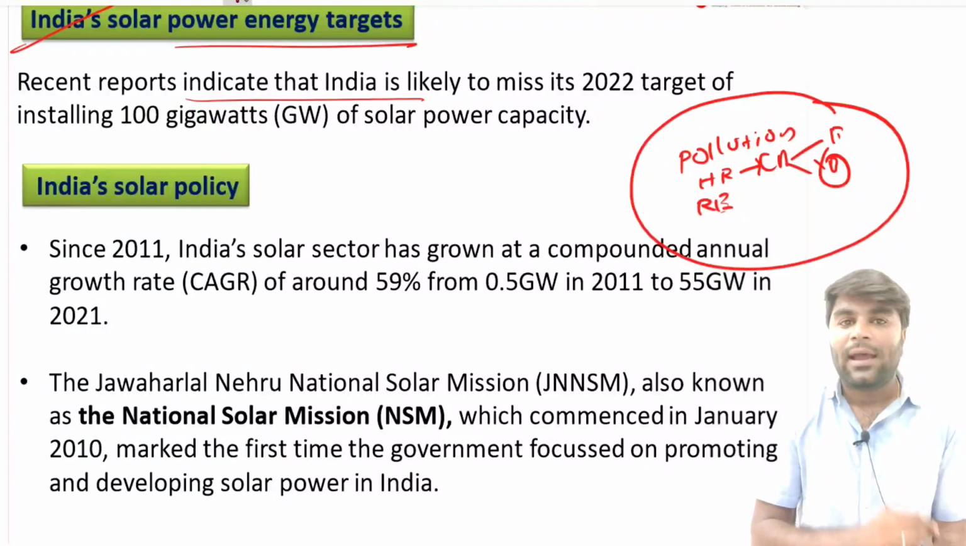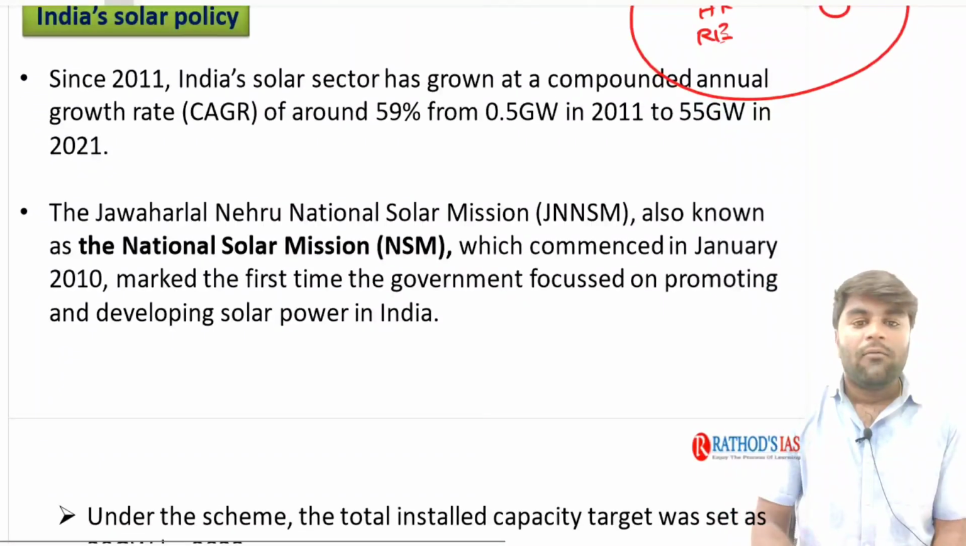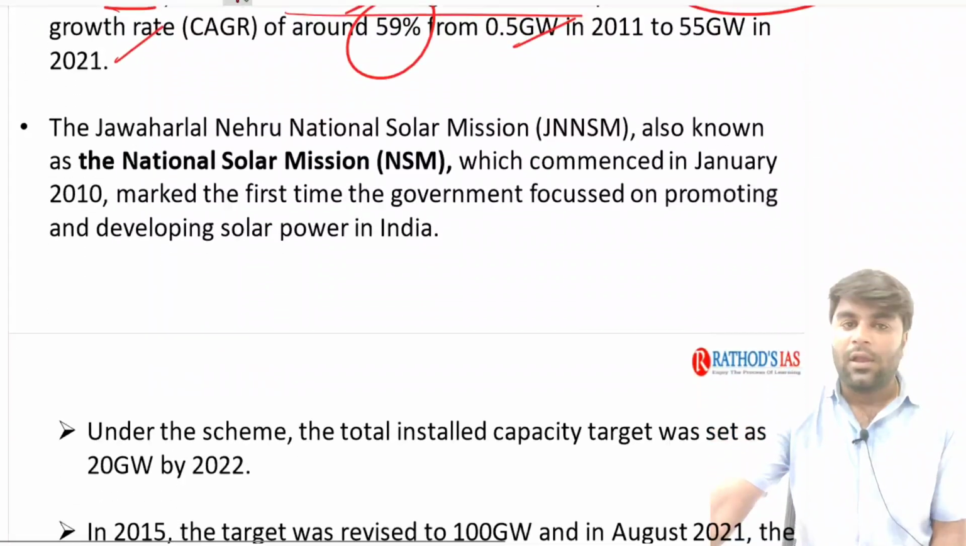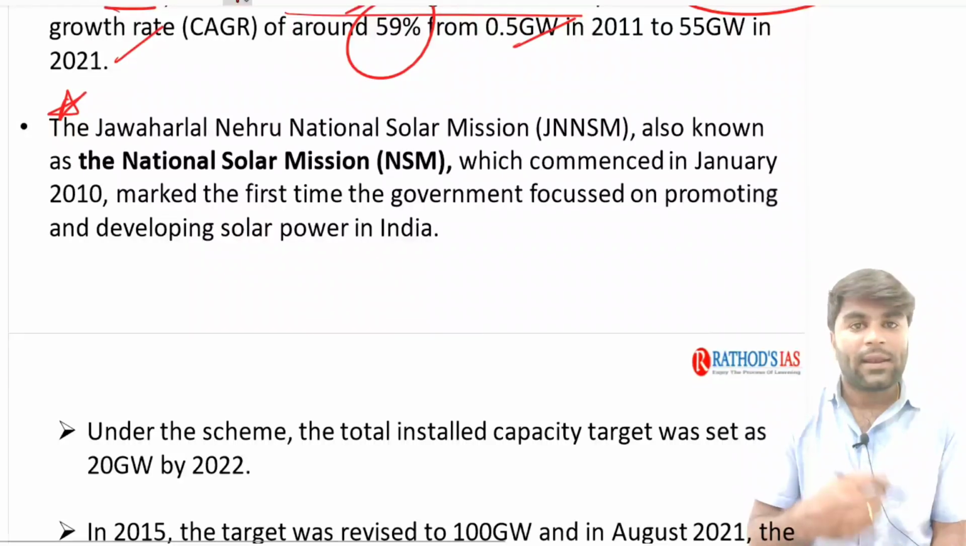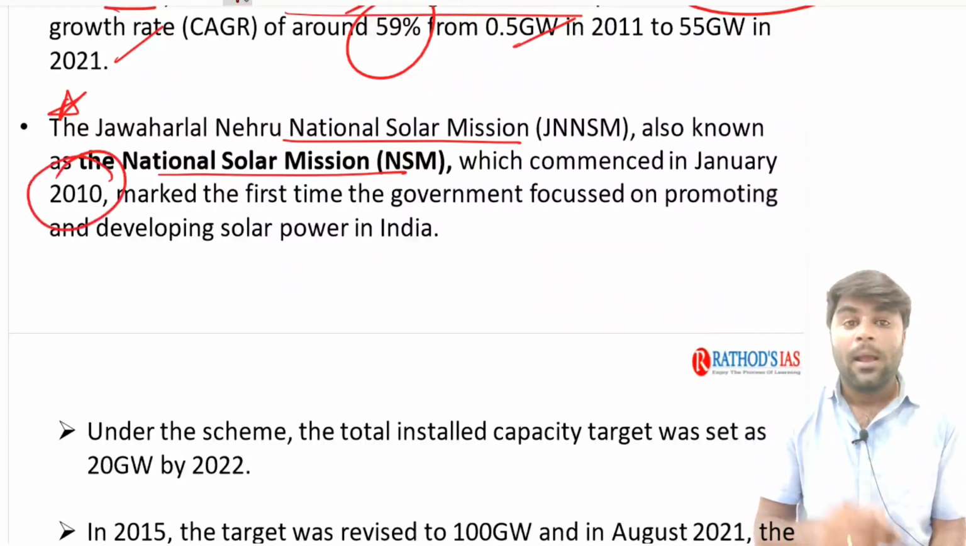Recent reports indicate that India is likely to miss its 2022 target of installing 100 gigawatts of solar power capacity. When we look at the solar power of India, since 2011, India's solar sector has grown at a compounded annual growth rate of around 59%, from 0.5 gigawatts in 2011 to 55 gigawatts in 2021. The Jawaharlal Nehru National Solar Mission, also known as the National Solar Mission, which commenced in January 2010, marked the first time the government focused on promoting and developing solar power in India.